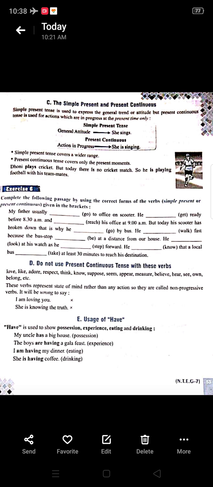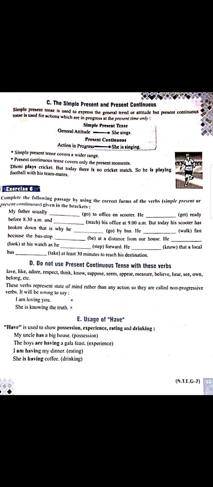Like you can't say I am loving you. This is wrong. In speaking in a general way you say I am loving you, but this is wrong students. Grammatically it is completely wrong. You can't say I am loving you. You can only say I love you. Understood? Because with this verb love, no present continuous tense is used.